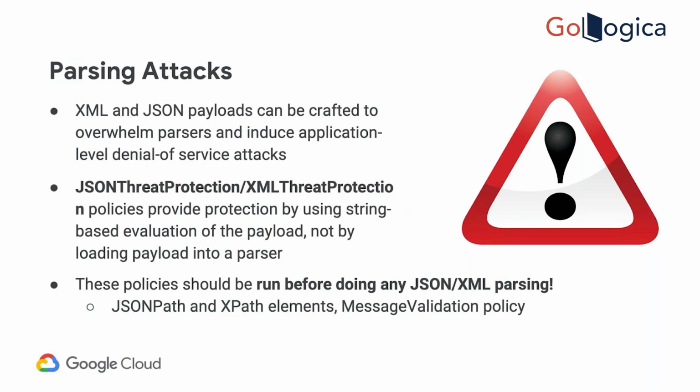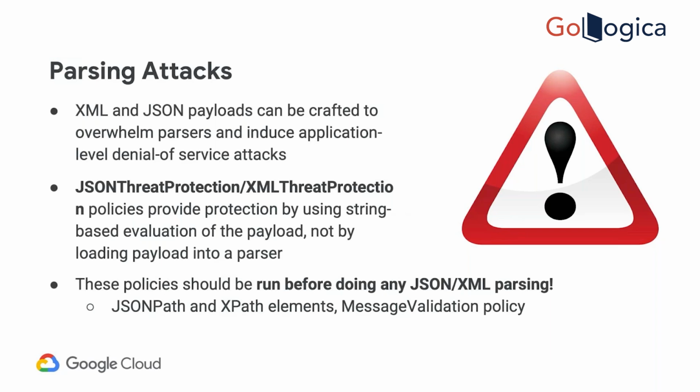So these policies provide protection against such kind of things. What you can do is put limits on the payload, such as the maximum value for this and that, and you can decide based on the sample. You will already have the OpenAPI spec. In the OpenAPI spec, you will know what the fields are, what the maximum and minimum length is, and how many levels of JSON there are.